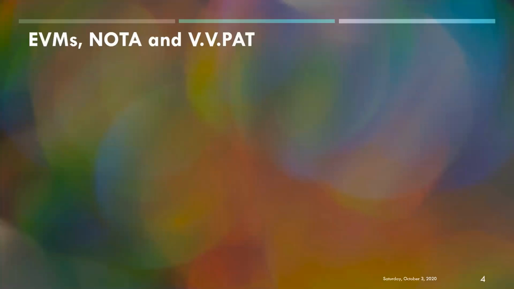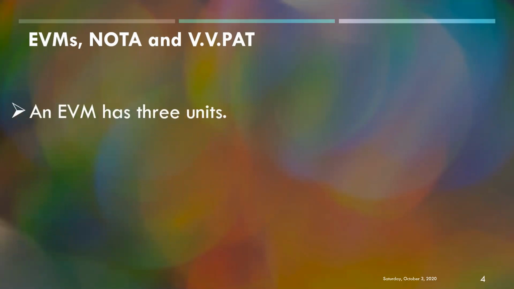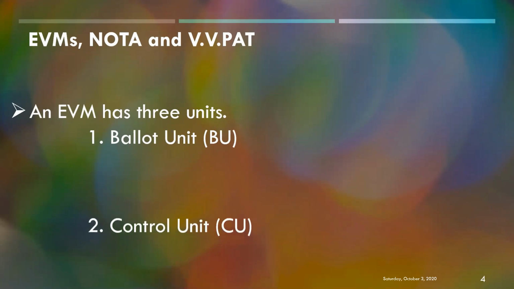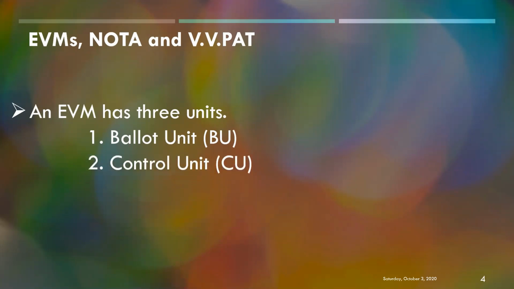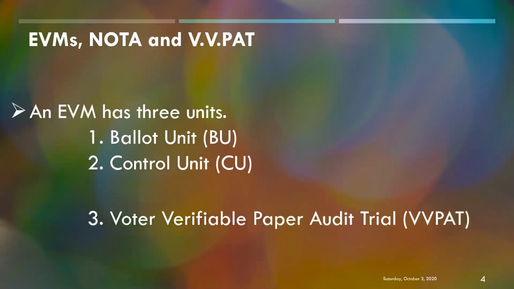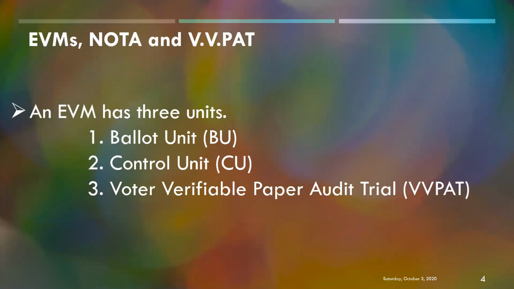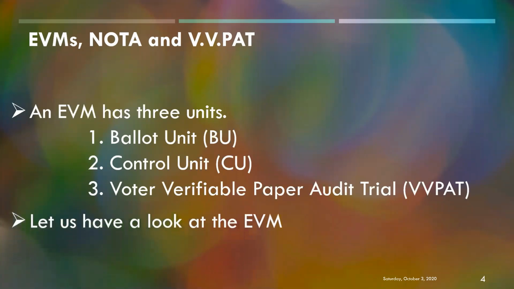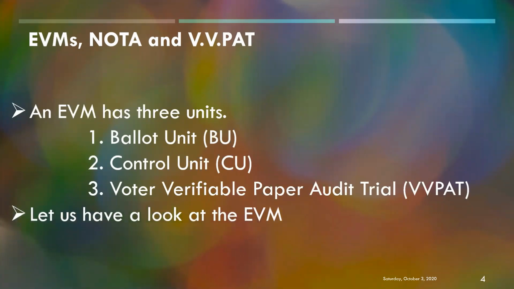EVMs, NOTA, and VVPAT. An EVM has 3 units. The first one is ballot unit. The second one is control unit. And the third one is voter verifiable paper audit trail, that is VVPAT. Let us have a look at the EVM in the picture.